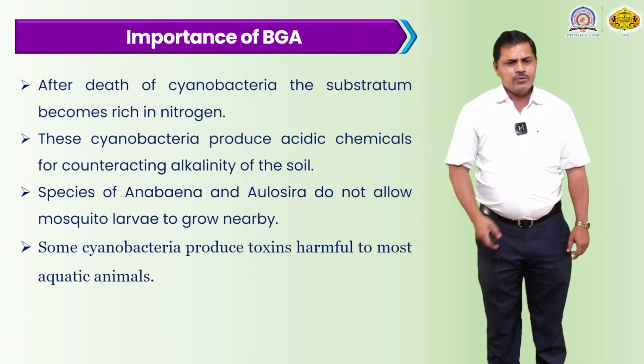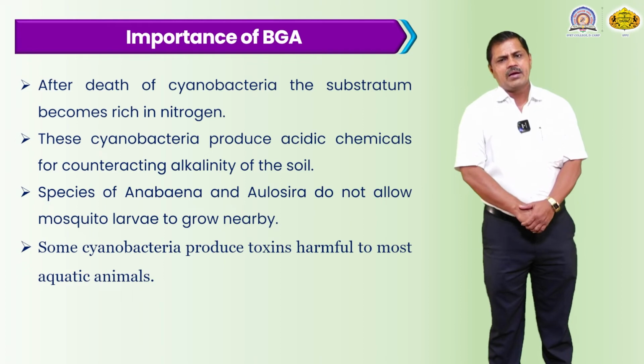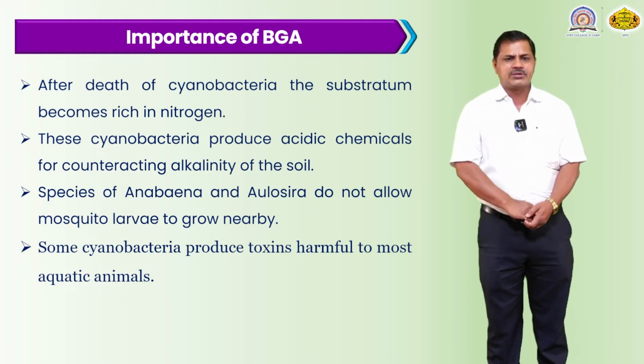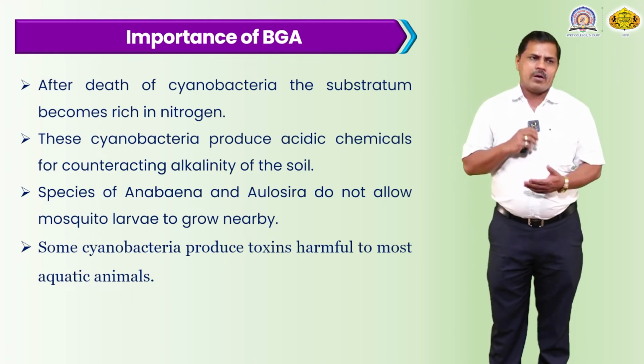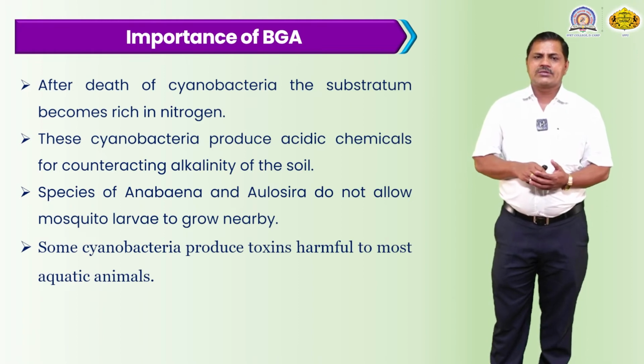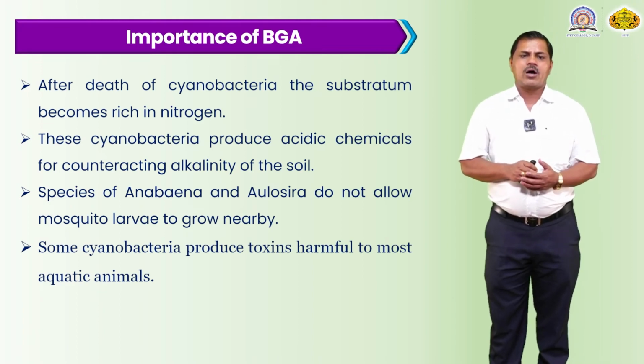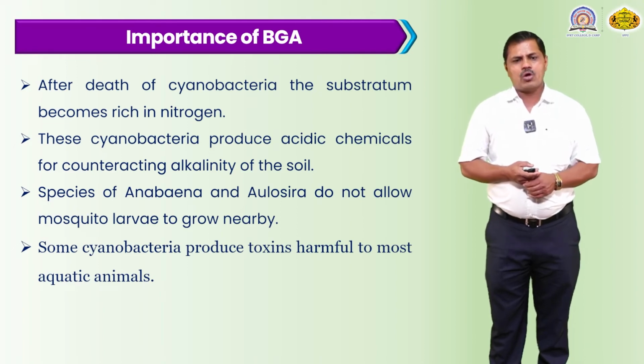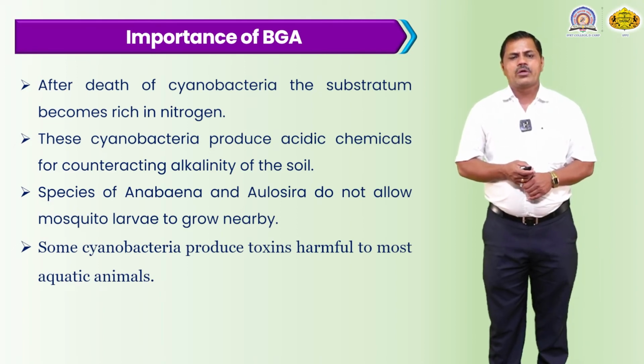Another use: after the death of the cyanobacteria, the substrate becomes rich in nitrogen, and these cyanobacteria produce acidic chemicals that counteract the alkalinity of the soil. Species of Anabaena and Aulosira do not allow mosquito larvae to grow nearby.